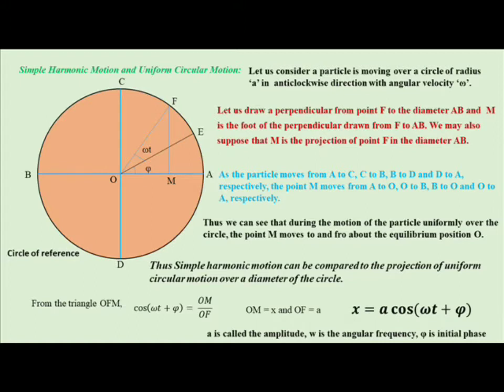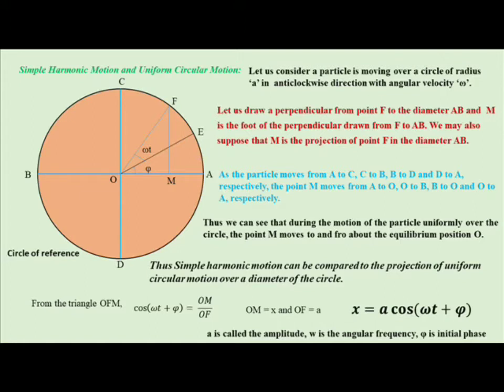Thus we can see that during the uniform motion of the particle over the circle, the point M moves to and fro about the equilibrium position O. From this discussion we may infer that simple harmonic motion can be compared to the projection of uniform circular motion over a diameter of a circle.